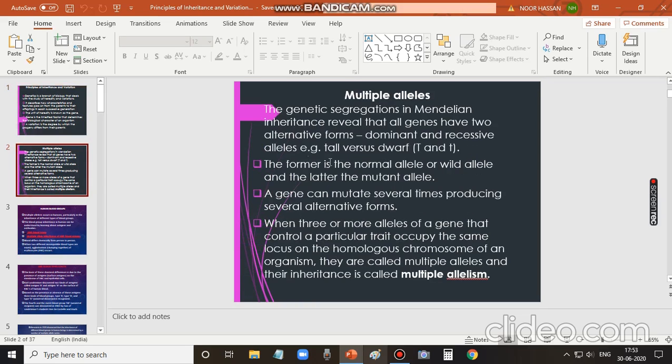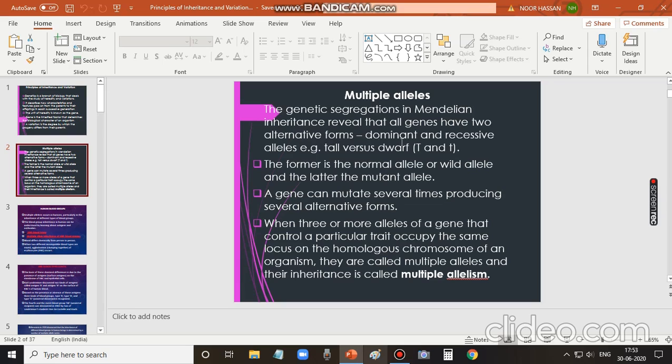You should know some basic information about multiple alleles. Before we talk about multiple alleles, we should know some information about Mendelian inheritance. In 10th and +1 you must have learnt about Mendelism. It was Gregor John Mendel, and his Mendelian principles say that all genes have two alternative forms.